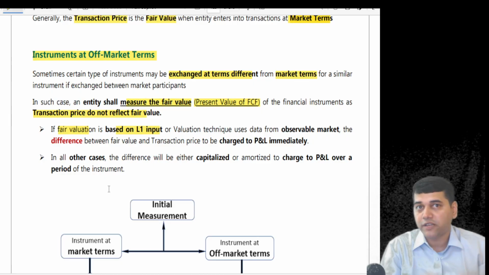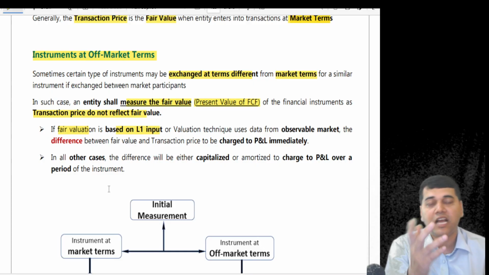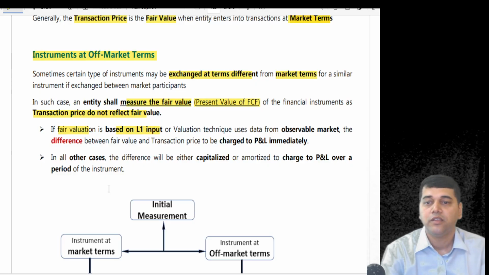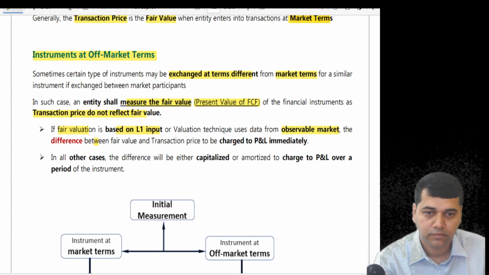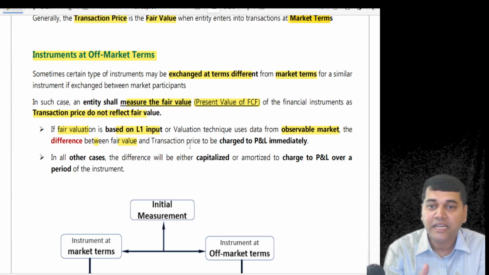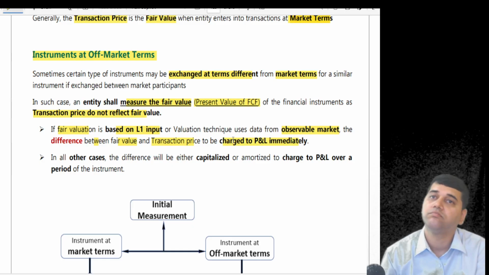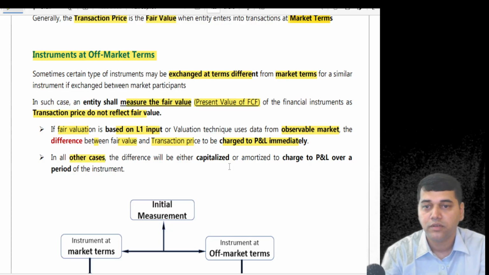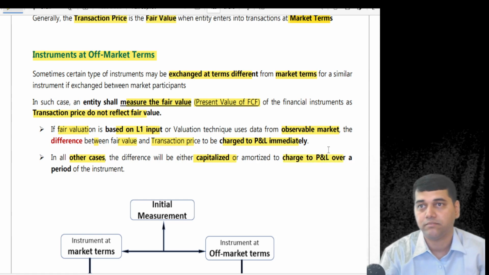Because whenever I want to calculate a fair value, I need inputs. If the inputs are observable, it's called L1. If observable but requires adjustment, it's called L2. Unobservable, it's called L3. So if the fair value is based on an observable market, the difference between the fair value of that instrument and the transaction price at which we entered into it is charged immediately to the P&L account. In all other cases, other than L1 input, you have to capitalize or amortize or charge to the P&L account over a period of time.